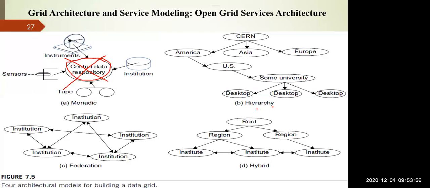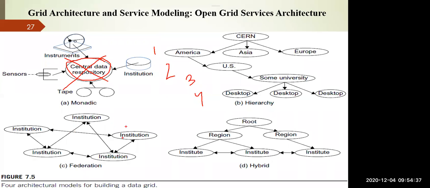Second model is the hierarchy model. In the hierarchy model, you have a first level, second level, third level, fourth level hierarchy in order to maintain the data, right? Third is the federation model. Just like the P2P model, here everyone is independent, so one can communicate with any other component. Like you can see here, a set of institutions are coordinating with each other in order to collaborate in a federated manner. So if you want to design a data grid with multiple sources of data supplies, you can go for this federation model.